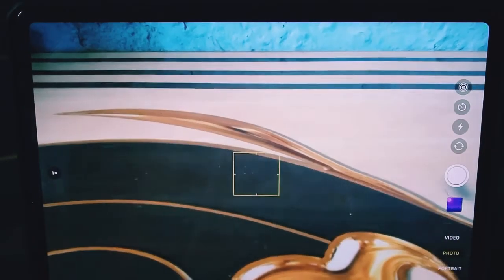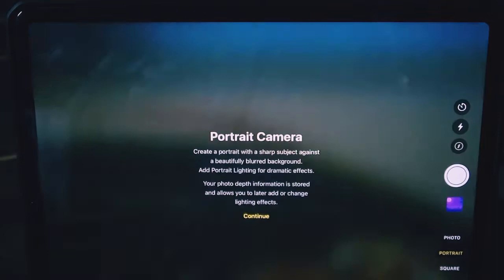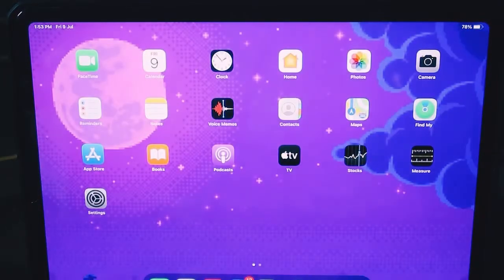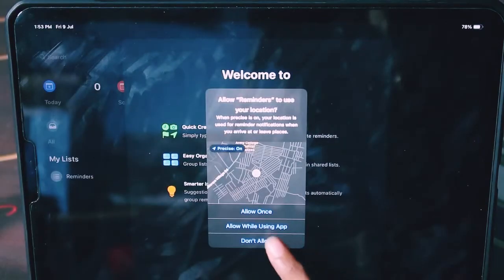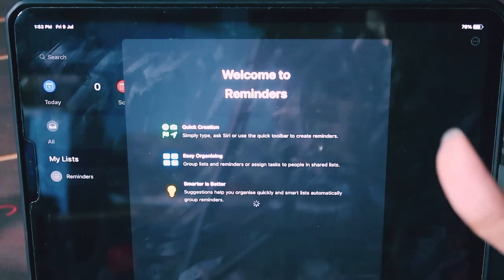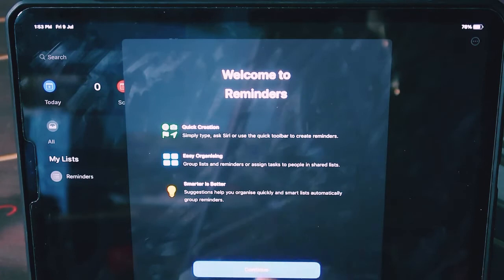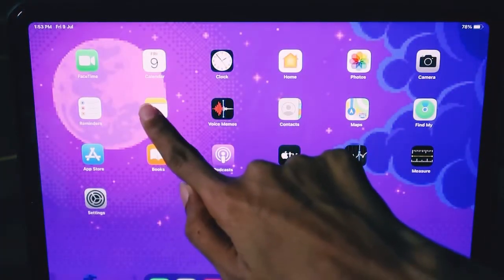And next I've got camera. So these are the camera looks. Nothing special, it's just a normal camera, okay? And also you have got a portrait mode, okay? So next I have got reminders. I didn't use this till now. If you want to be reminded of anything, you can just note it down over here. And next notes, I didn't use this also.